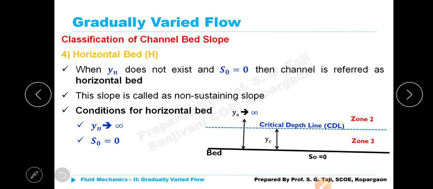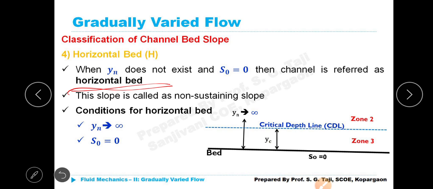So when theta is 0, that means when slope is 0, we do not call it horizontal slope. Even we can say horizontal slope, there is nothing wrong. But we call it horizontal bed because slope is 0. When yn does not exist, y naught will not exist at all. S naught is equal to 0. Then the channel is referred to as horizontal bed or horizontal slope.